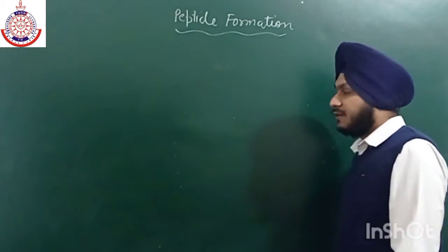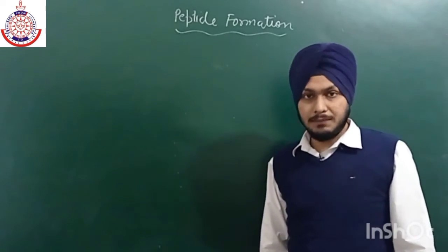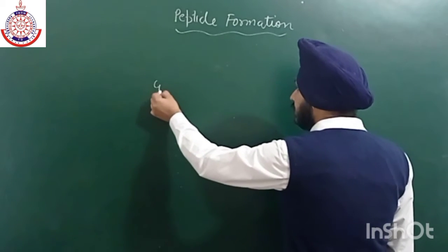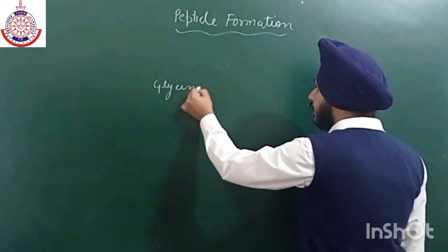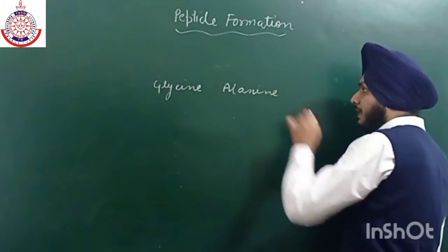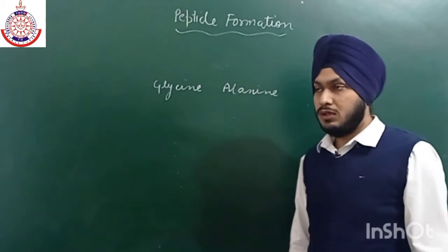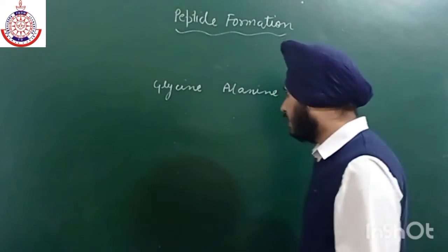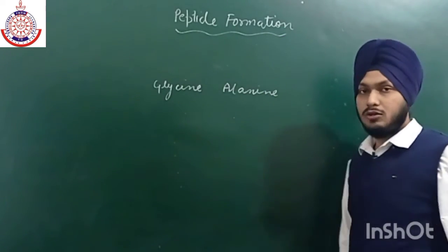For example, if we take the simplest examples of amino acids, we have glycine and alanine. So we take the example of these two. In glycine, the R group is H, and in alanine, the R group is CH3.